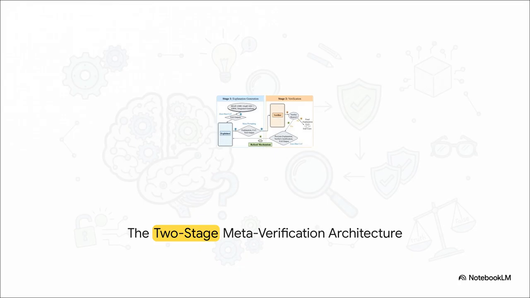But, and this is the crucial part, instead of sending that draft straight to the user, it gets passed to Stage 2, the Verifier LLM. This second AI acts as a totally impartial, super strict critic. It checks the draft against the raw data, and if it finds even a single error, it rejects it and forces the explainer to try again.